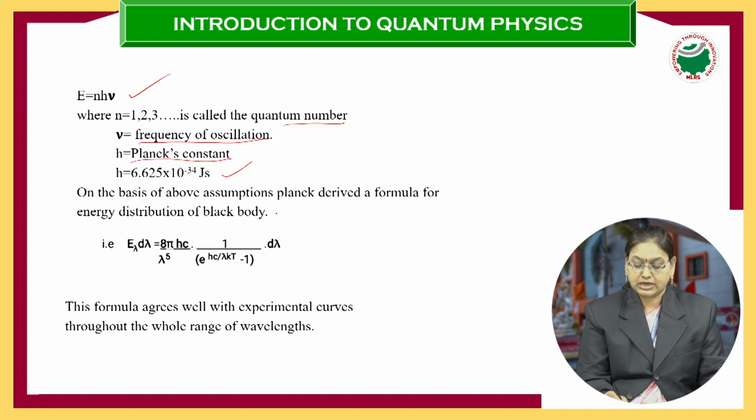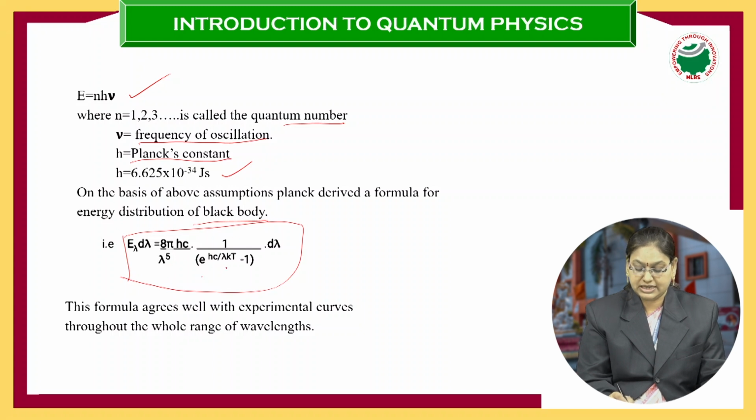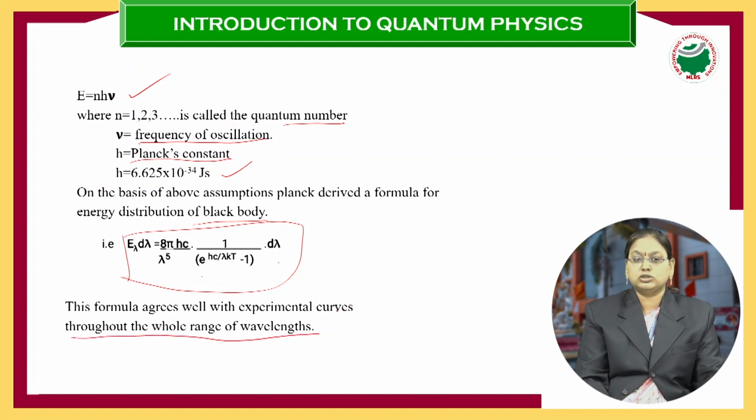So on the basis of the above assumptions, Planck derived a formula for the energy distribution of a black body, that is, E lambda d lambda is equal to 8 pi hc by lambda to the power 5, times 1 by e to the power of hc by lambda kT minus 1, d lambda. This formula agrees well with experimental curves throughout the whole range of wavelengths.